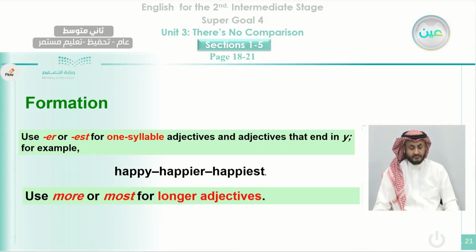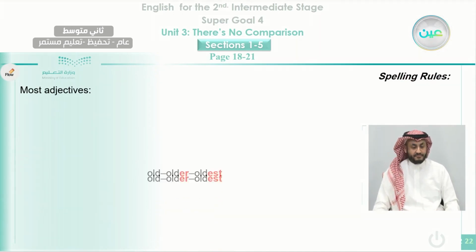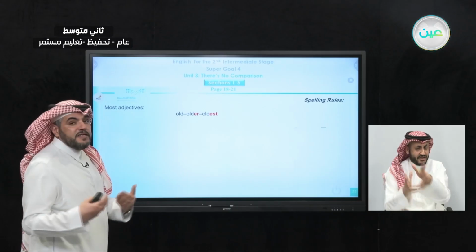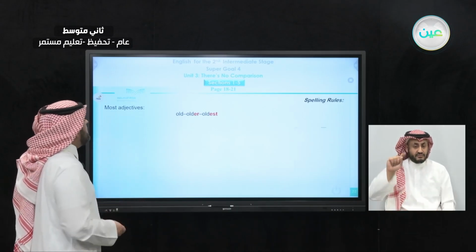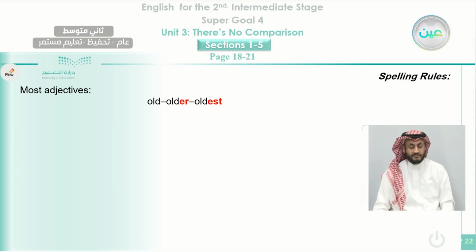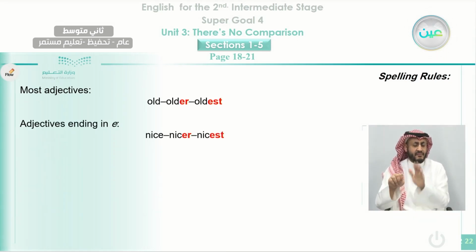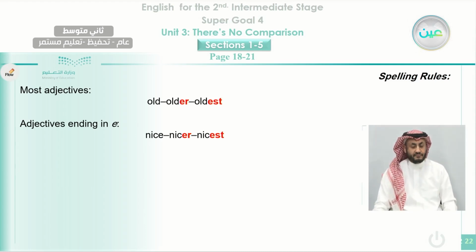Okay, we use more or most for longer adjectives, as we said before. For most adjectives we add just er and est, but there are exceptions here depending on specific sounds or letters. For adjectives ending in e, we don't need to add another e, but we add r only. So here nice becomes nicer, nice becomes nicest, we don't add another e.